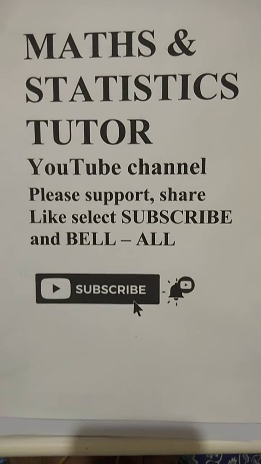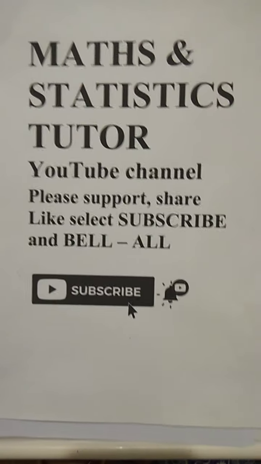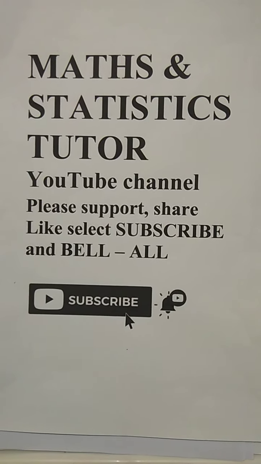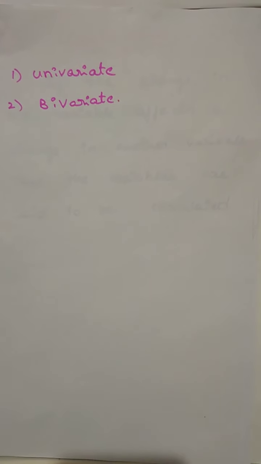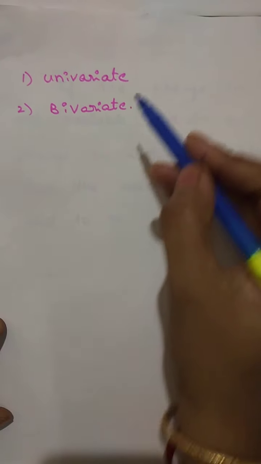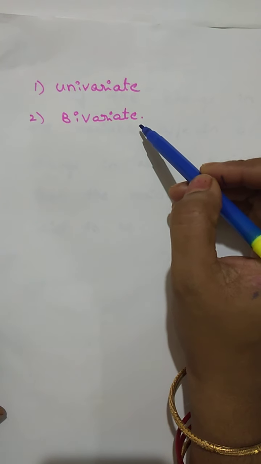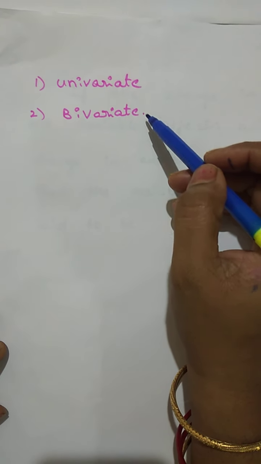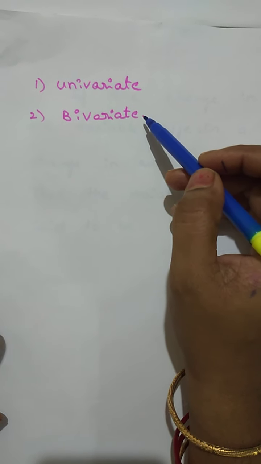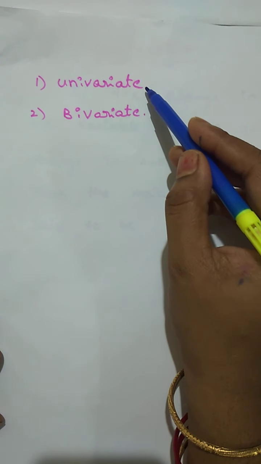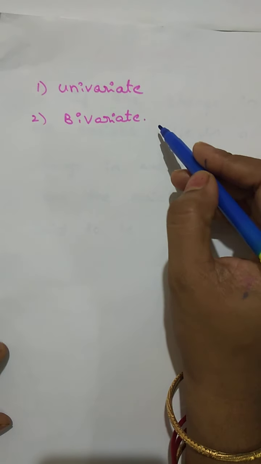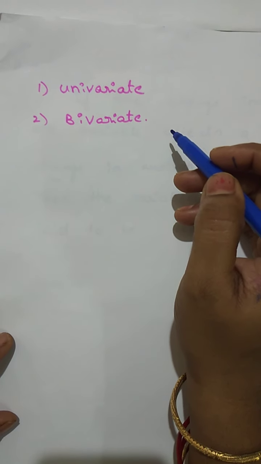Today I am going to explain a very important statistics concept. The concept name is correlation. First of all, we need to know the definitions of univariate and bivariate distributions. Then I will explain the correlation concept. First, I will explain the univariate distribution.